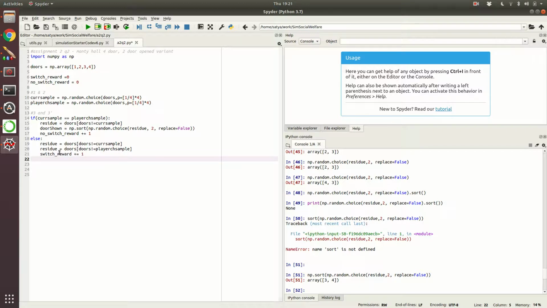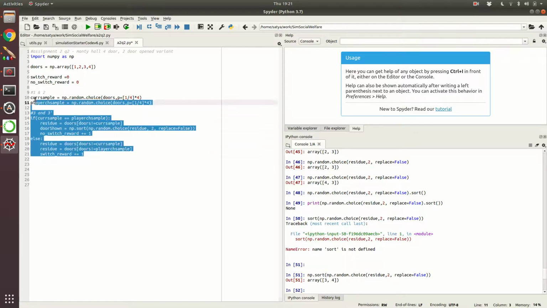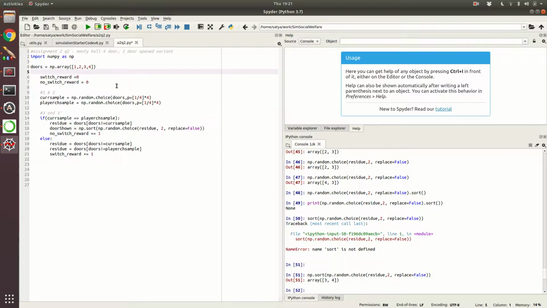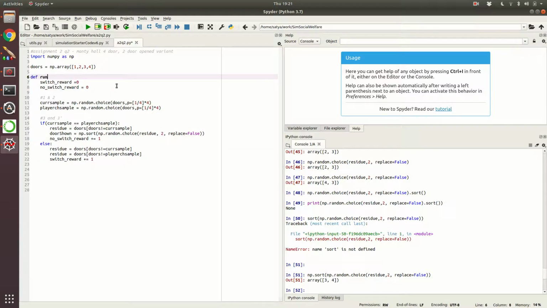So that's it. This collects all the rewards, and now we can put all of these things in a function. We will call it def run_one_sample. Okay, and that's it. We don't need to do anything else, and then what we return is the reward. Return switch reward and, what is the other one, no switch reward.